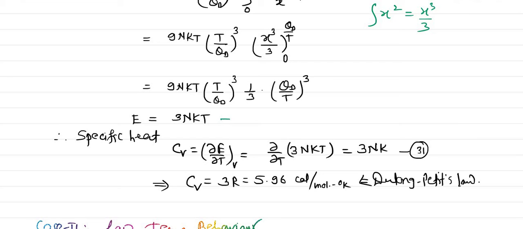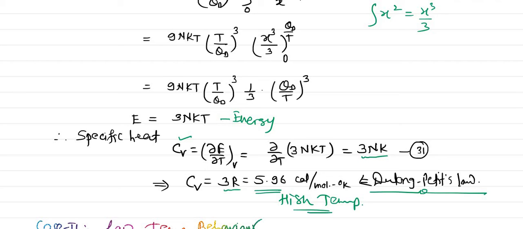This is the energy, and this internal energy we have to differentiate with respect to temperature, which will give you Cv, that is the specific heat. After the derivative we got 3nk, or 3R as we call it, and we know its final value, it is 5.96 calorie per mole per Kelvin. And yes, this is our Dulong and Petit's law. So this is at high temperature. There is no problem at high temperature. We know that classical theory will give you this result.